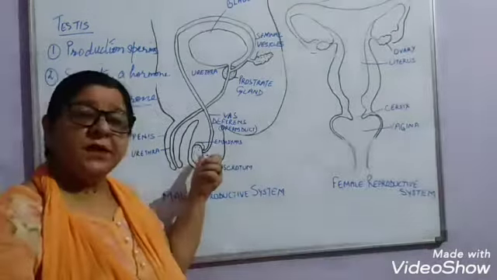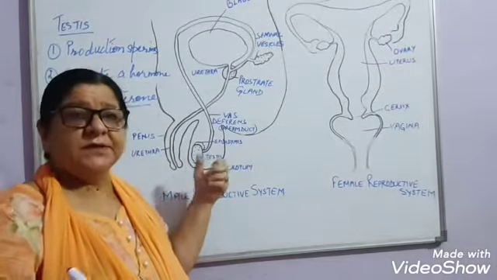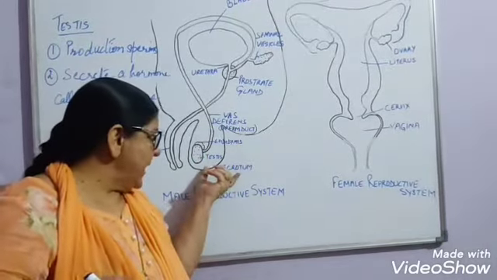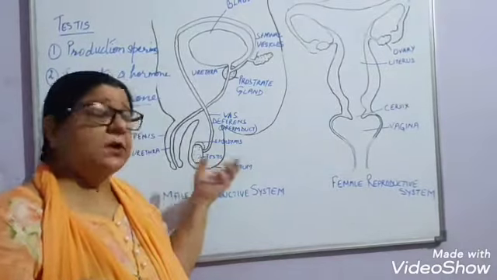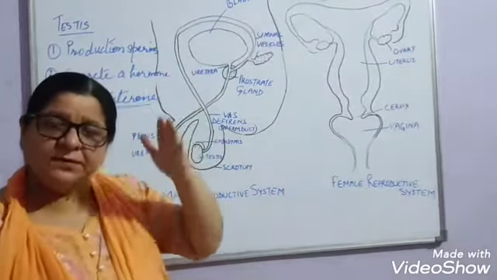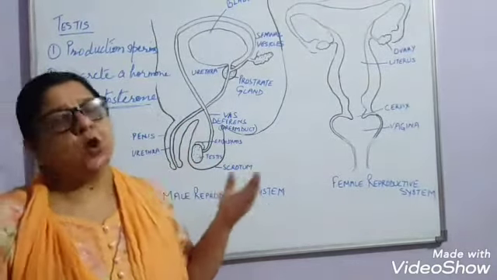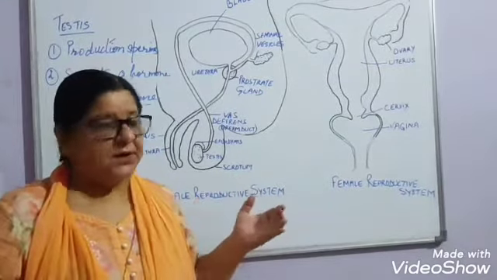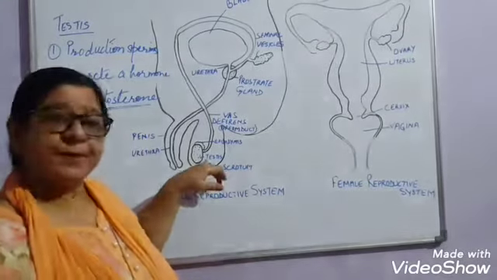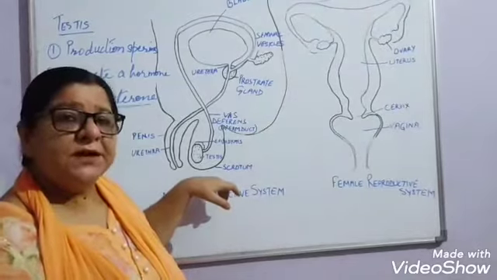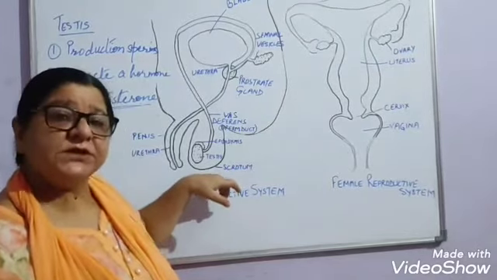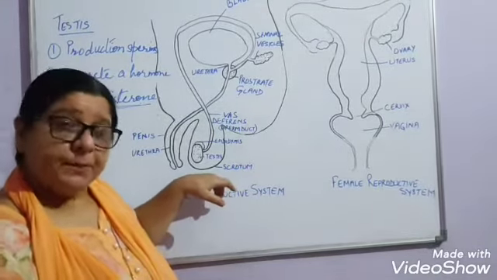Because the sperms are produced and functional only at a temperature about 3 degrees Celsius below the normal body temperature. That is why the testes are present in the muscular bag, the scrotum, which is present outside the body.